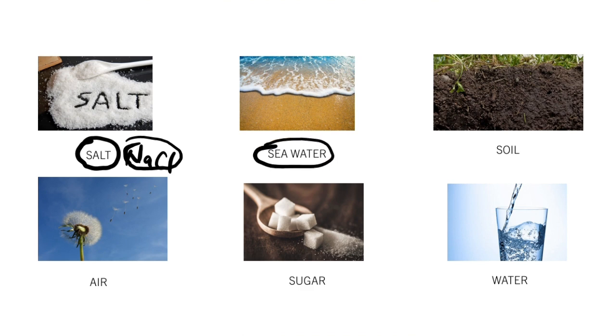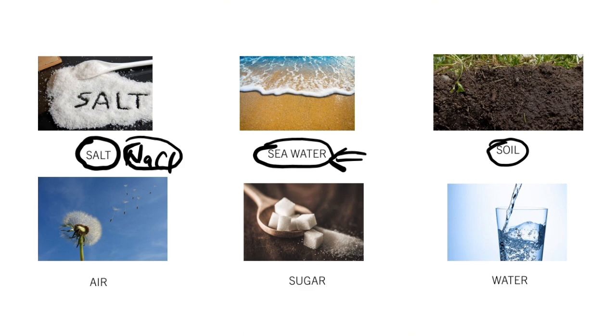Seawater is a mixture. It contains salt, it contains water itself, it contains other things, and you can separate those things by physical means. Soil too is a mixture because it contains water, sand particles, and a lot of living organisms. Air contains a lot of gases. We are taking in oxygen and releasing carbon dioxide. So air is a mixture.